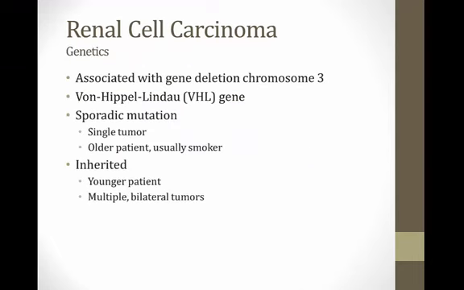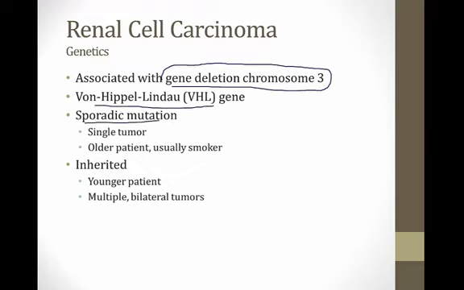There are some genetics associated with renal cell carcinoma that you should know. These tumors are associated with a gene deletion on chromosome 3, and the gene that's involved is the von Hippel-Lindau gene, or the VHL gene. Many patients get a sporadic mutation of this gene, and this will result in a single tumor, usually in an older patient who's a smoker, as I described those risk factors to you before. But you can have an inherited problem with this gene, and this will give you renal cell carcinoma in a younger patient, usually with multiple bilateral tumors.